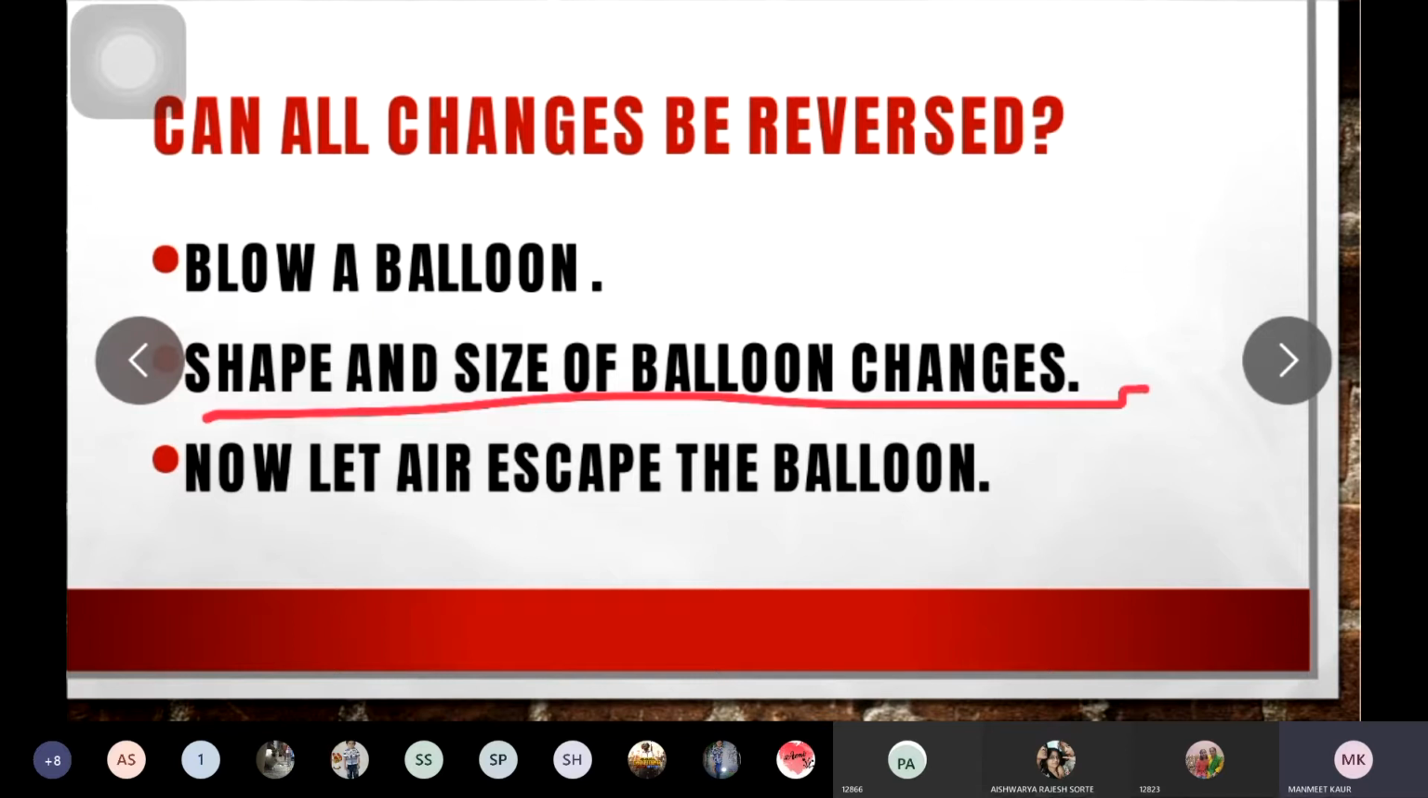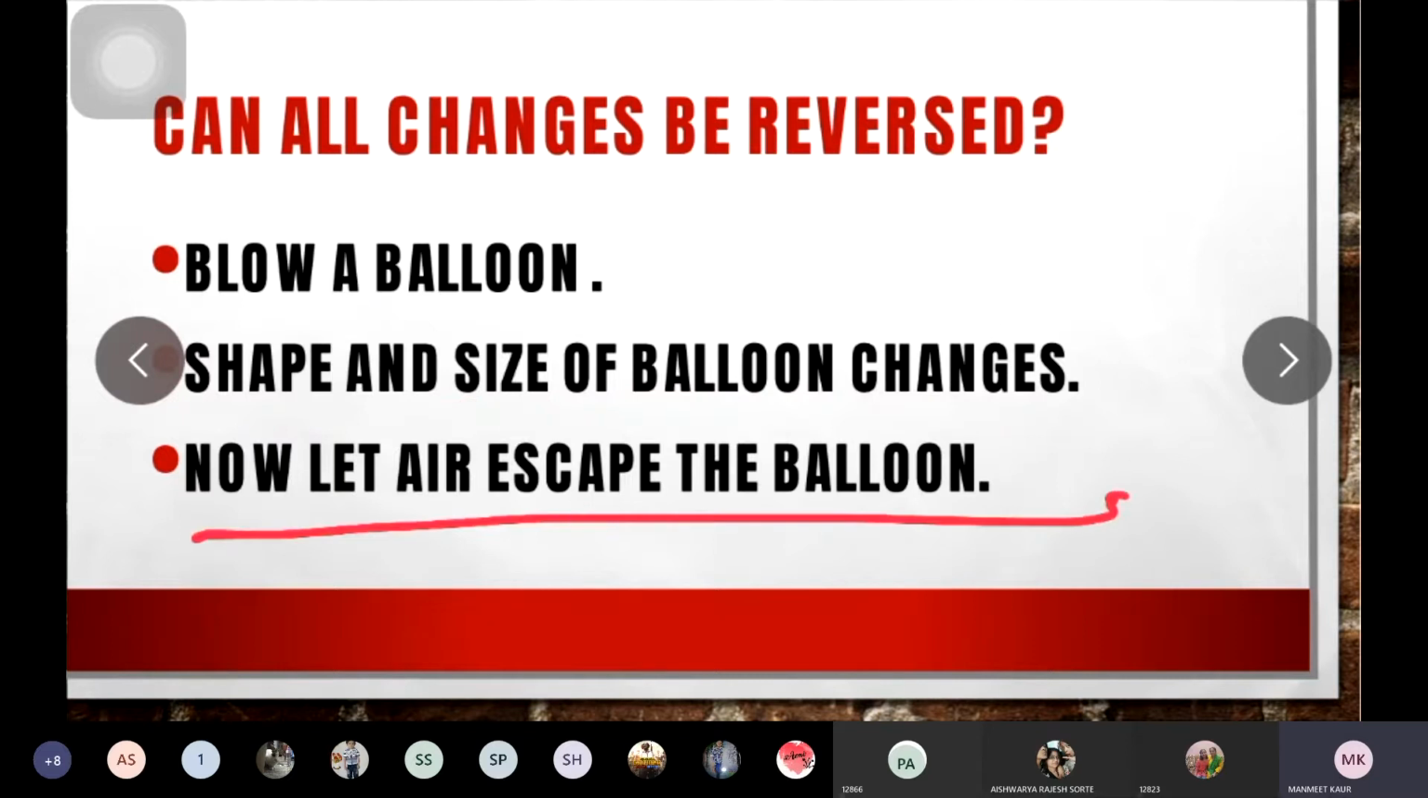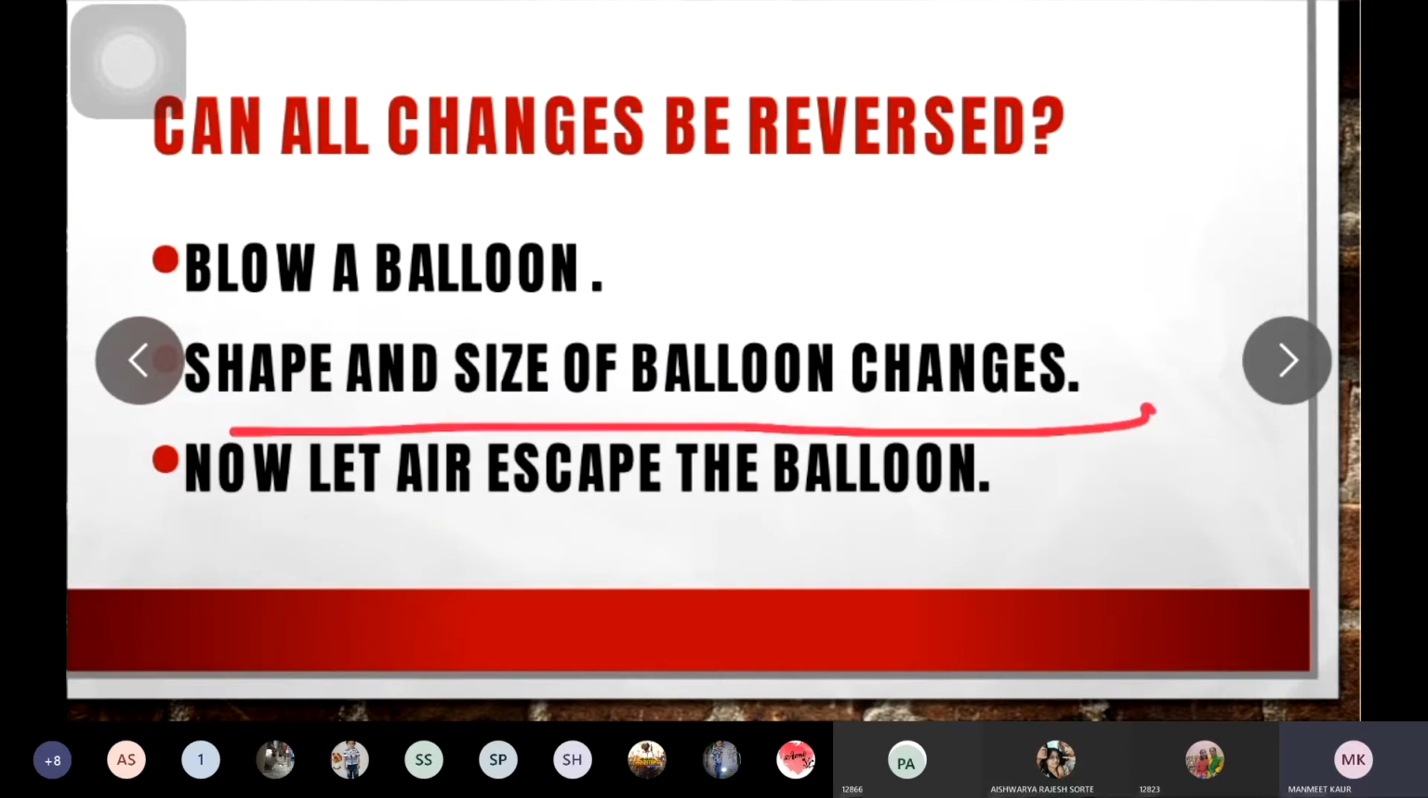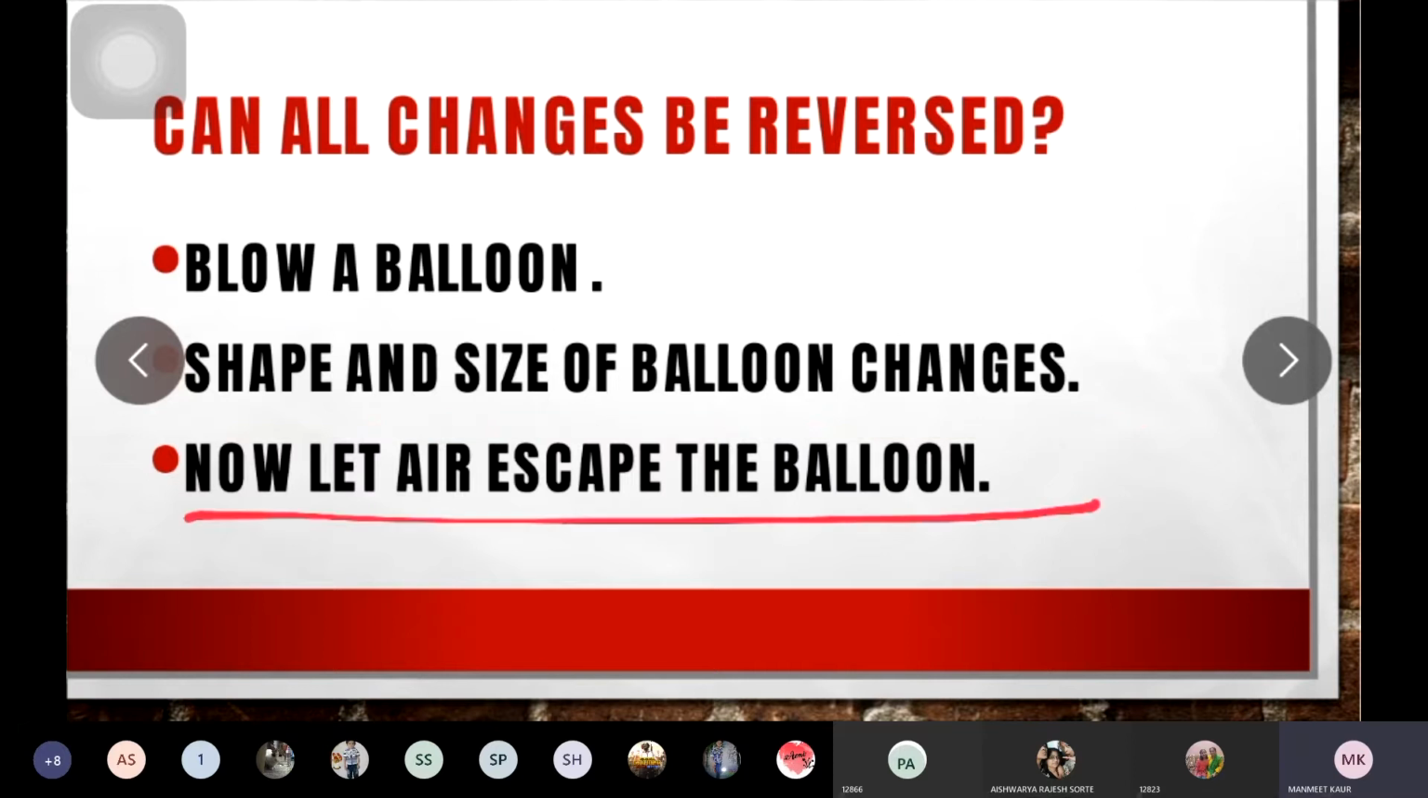Now what you have to do is you have to let the air escape from the balloon again. फिर से क्या करना है, balloon में हवा भरी, फिर से उसको छोड़ दिया कि हवा उसमें से बाहर निकल जाए. Okay, what you have to do, you have to blow the balloon. Then what you will see, the shape and the size of the balloon changes. Now what you have to do is you have to let the air escape from the balloon.